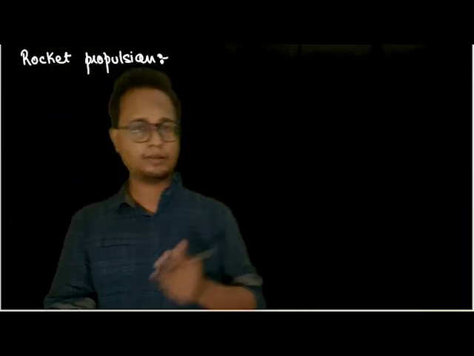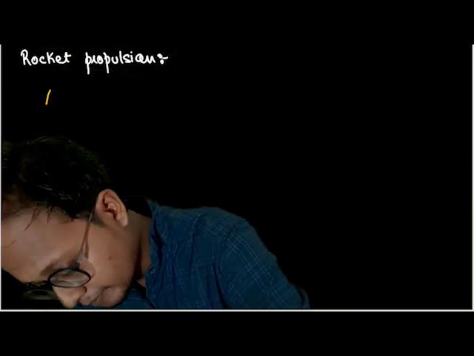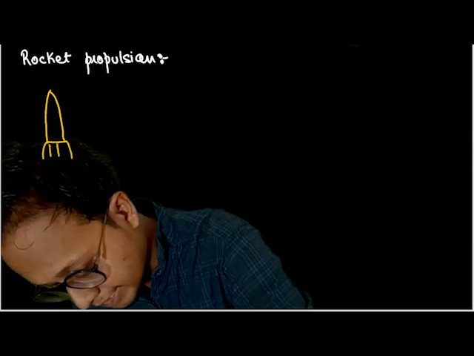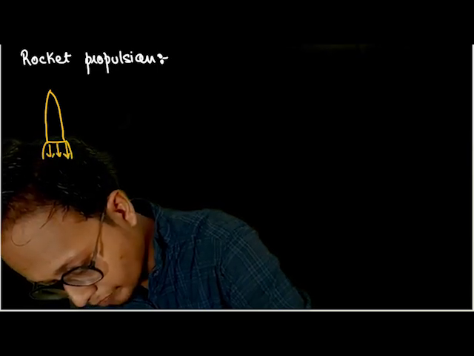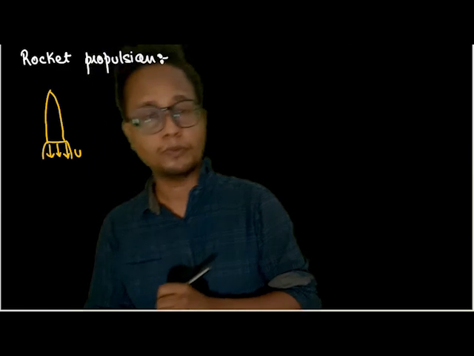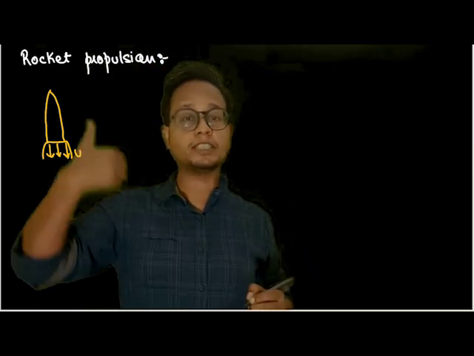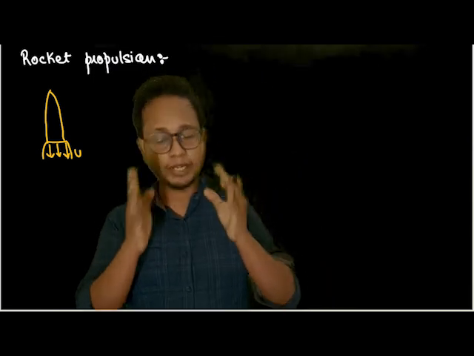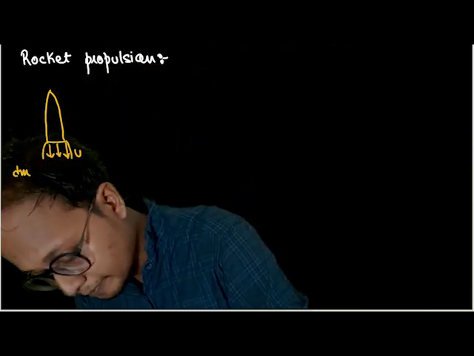Now suppose there is a rocket. And from the backside of the rocket, gases are coming out. These gases are moving with velocity u, and this velocity u is given with respect to the rocket. And suppose the rate of mass of gases coming out is given by dm by dt.